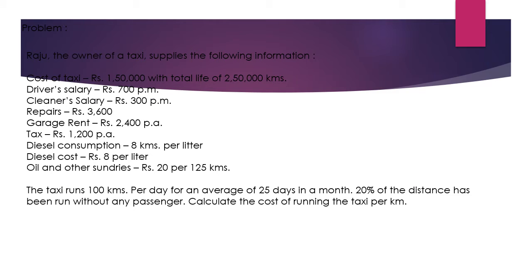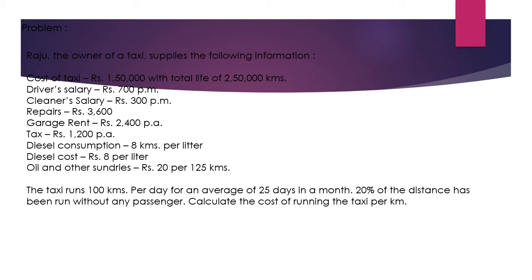Now I am going to explain this costing technique with the help of a numerical example. So here this problem is based on a transport industry. Raju, a taxi owner, supplies the following information. Cost of taxi is 1,50,000 with total life of 2,50,000 kilometers. Driver salary is 700 per month. Cleaner salary is 300 per month. Repairs is 3,600. Garage rent is 2,400. Tax is 1,200.